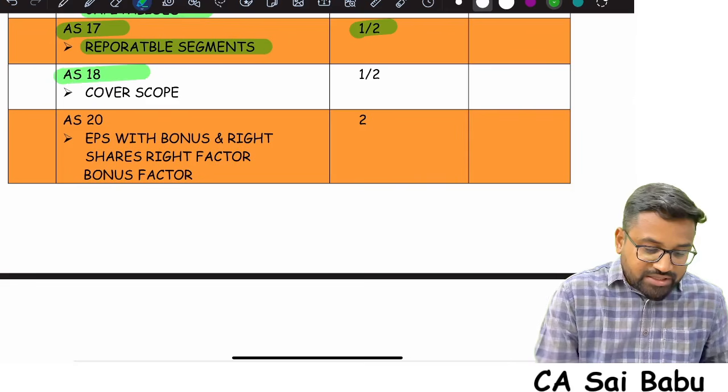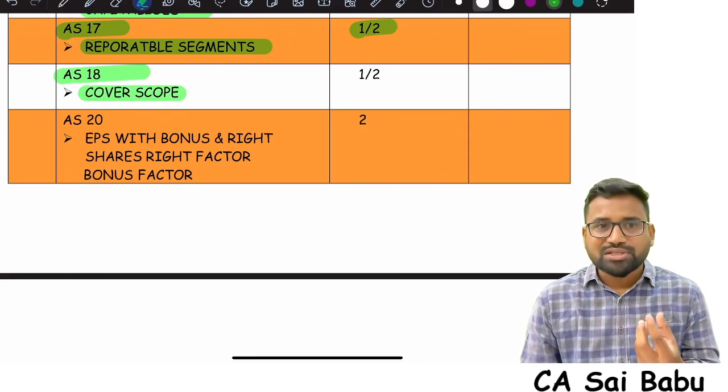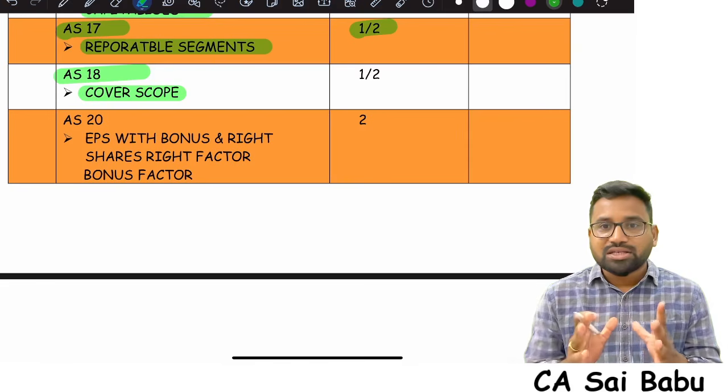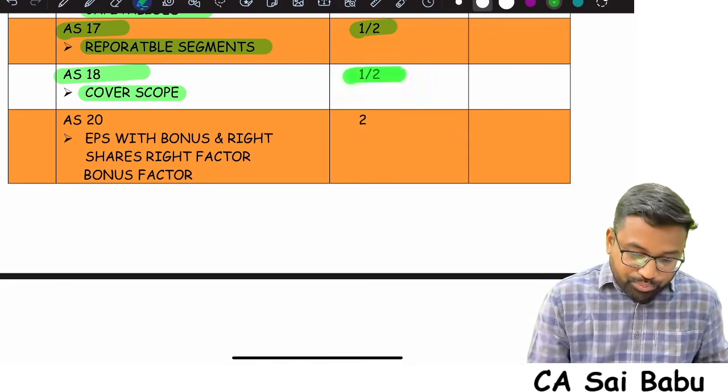And AS18, sir, cover the scope of the standard. AS18 is basically related party disclosures. So mostly the question will be from the scope of the standard. What are the related party relationships which are covered in Accounting Standard 18? So please read that scope.